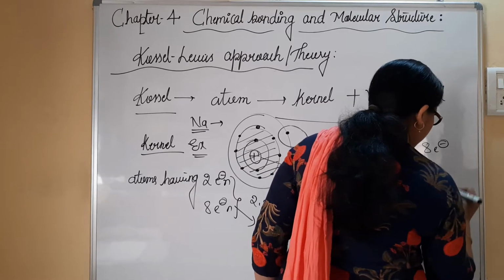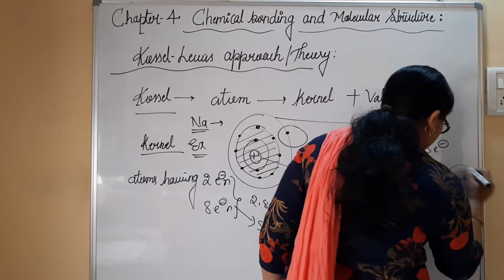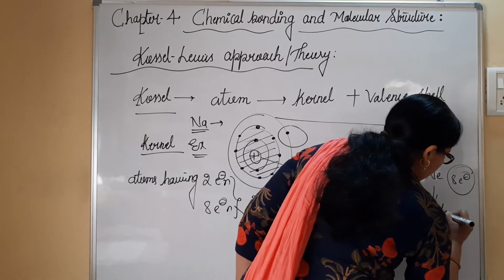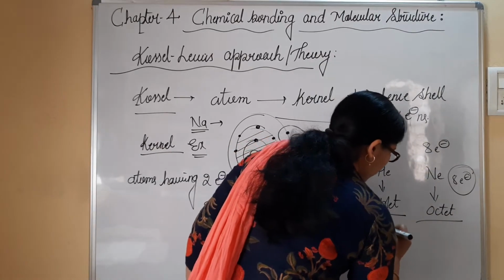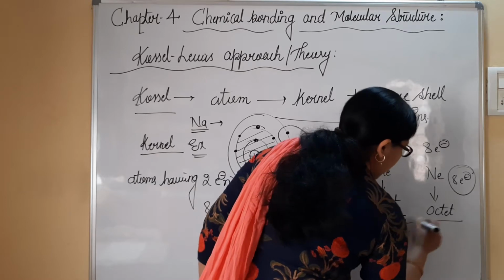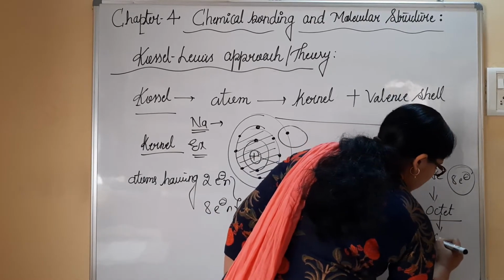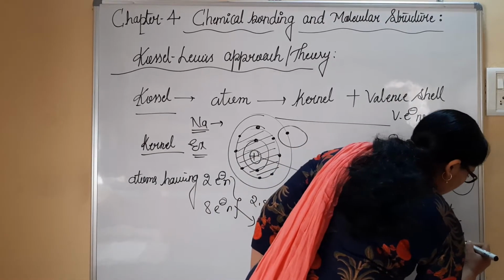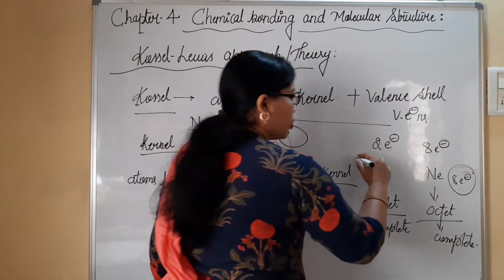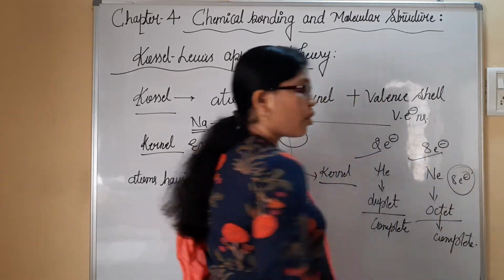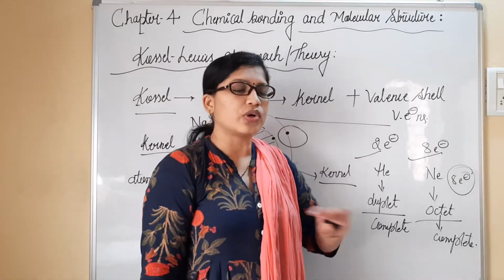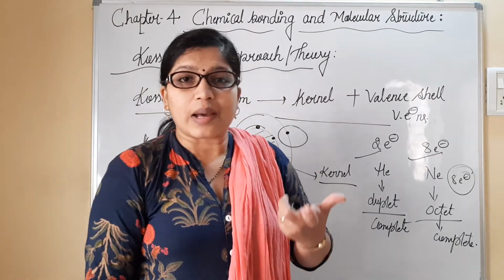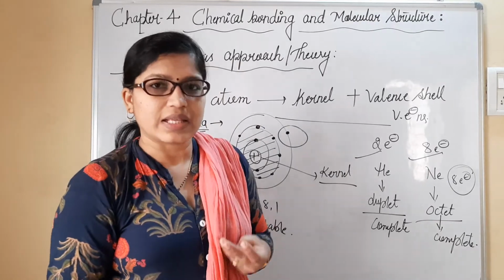It is said to be an 8 electron system whose octet is complete. Here helium's duplet is complete, whereas in neon the octet is complete. Such compounds which have their duplet or octet complete are said to be the most stable compounds, very happy compounds in nature.